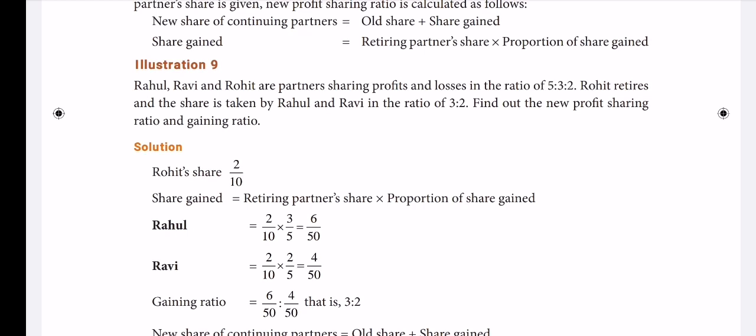Now the new share of Rahul equals old share plus share gained. Old ratio is how much? 5/10, and his gaining share is how much? 6/50.